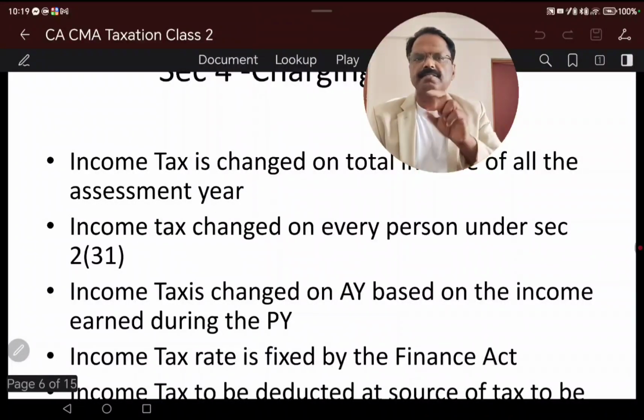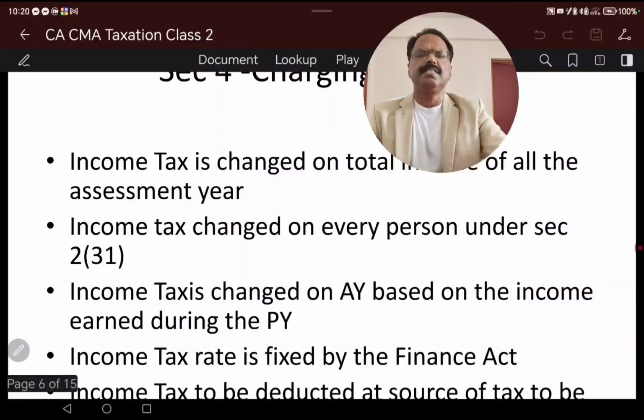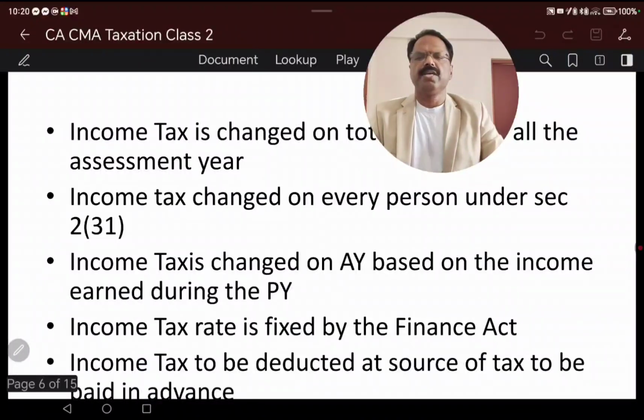That is the difference, assessment year and previous year, which will be coming in the next section. So who is the person is again coming in the sections.